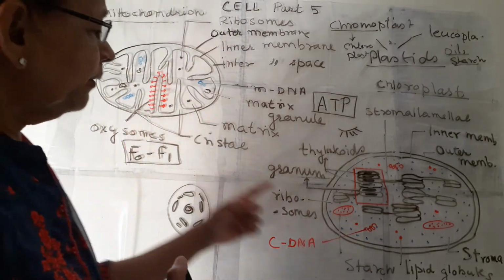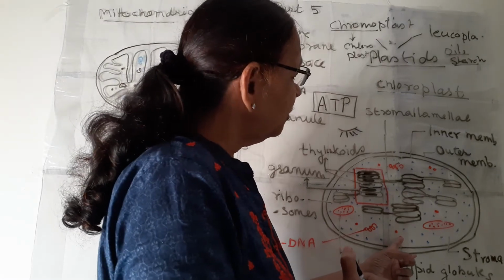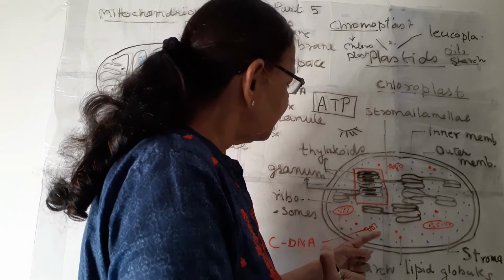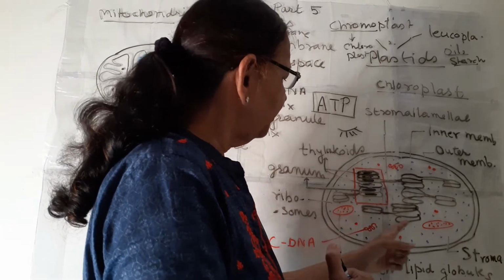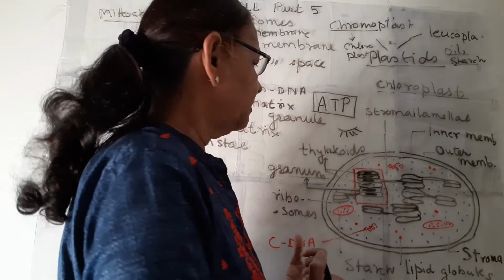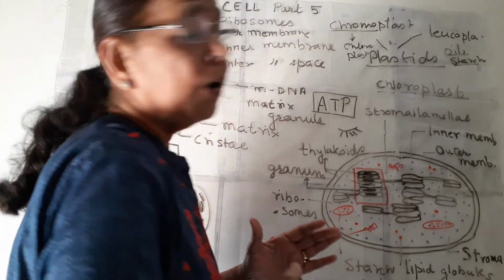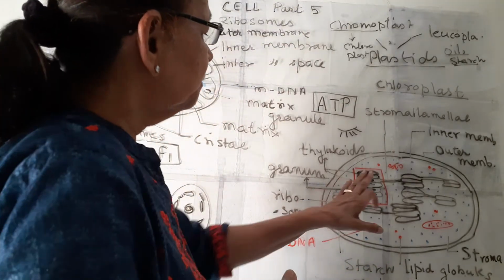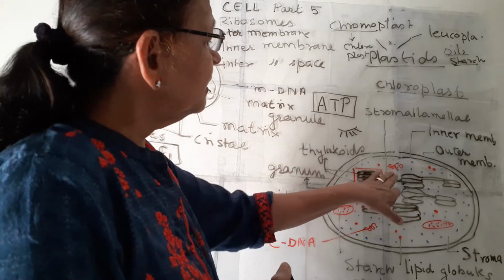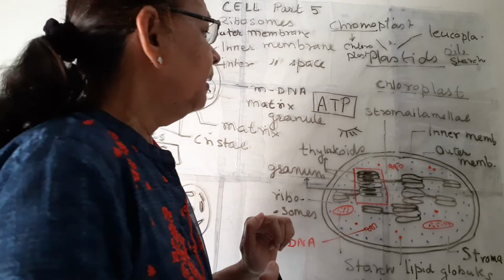Then one more important thing: DNA is also present in chloroplast. Like mitochondria, chloroplast DNA is also present, ribosomes are also present, lipid molecules are also present, and this DNA, with the help of ribosomes, forms its own proteins. It is a school of thought of some scientists that both these organelles have their own DNA, and this DNA resembles prokaryotic DNA.